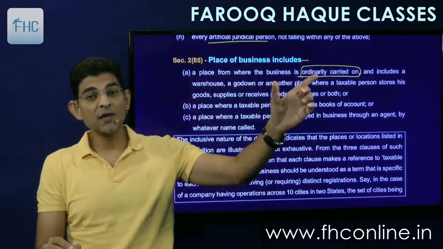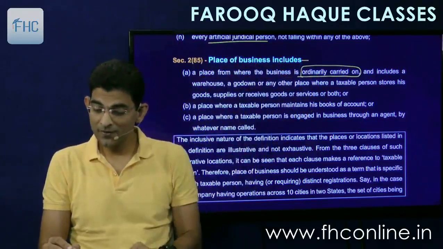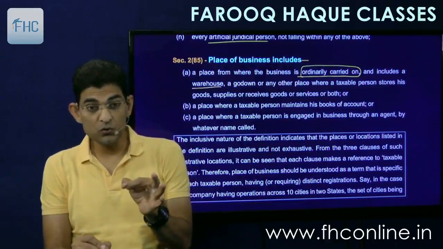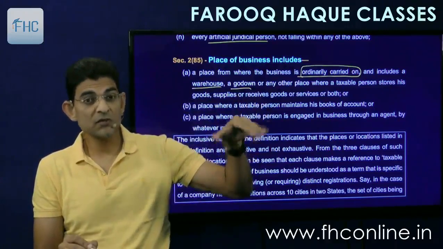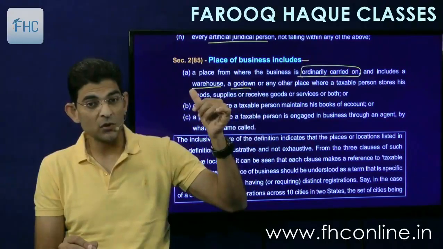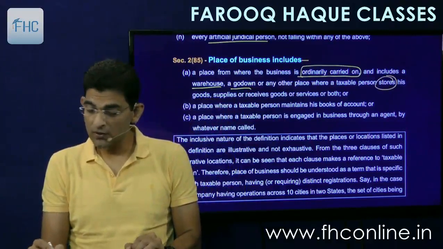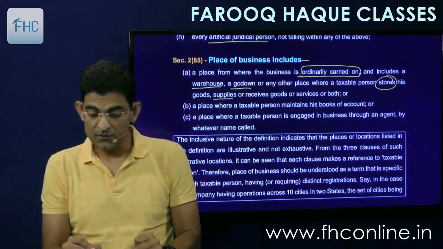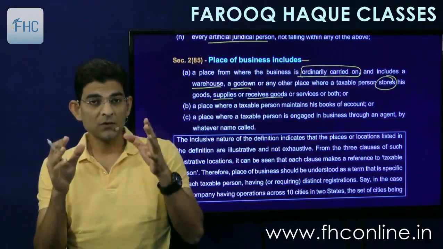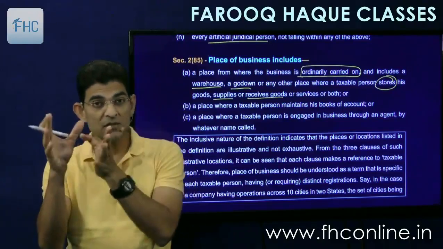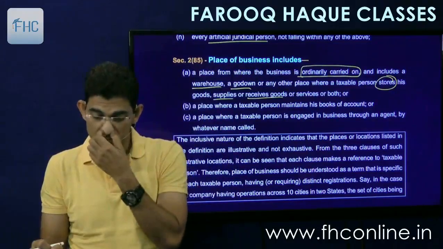Okay, ordinarily carried on. So you use the tea stall every day. So that becomes your place of business. And includes a warehouse, a godown, means where the stock is kept, even though you don't sell goods from there, but you keep your stock, so that is also called as place of business. Or any other place where a taxable person stores his goods, supplies or receives goods or services, or both. So from wherever you supply, wherever you receive, means your receipt department, your stores, your supply department, all these will be called as business place.